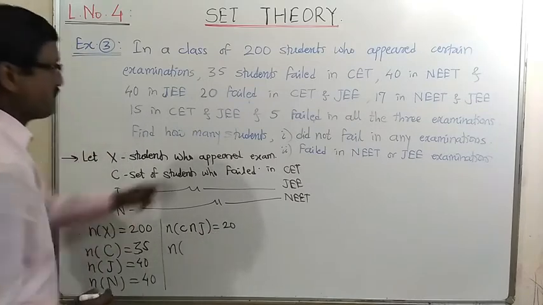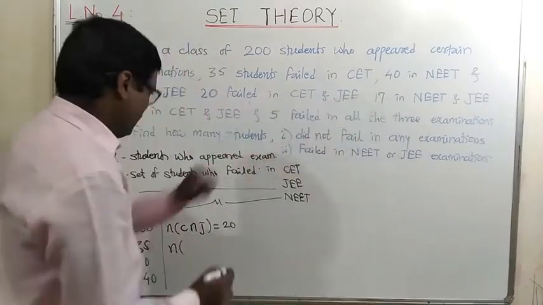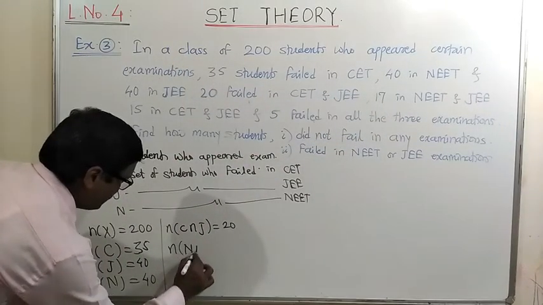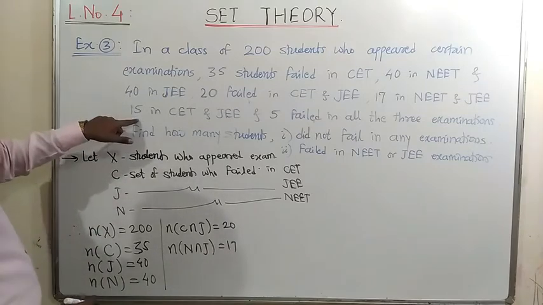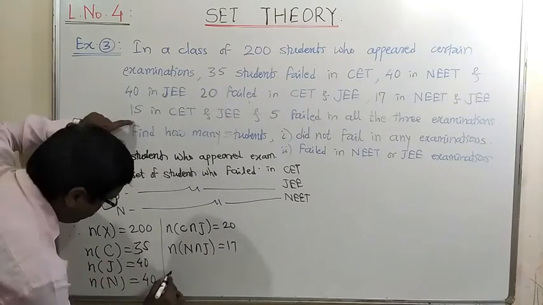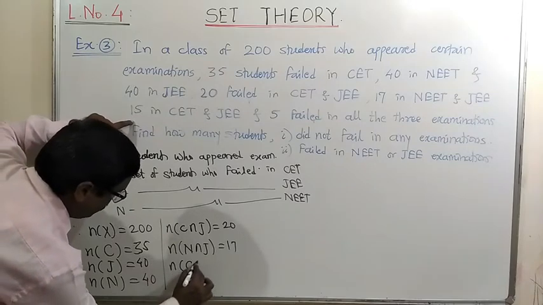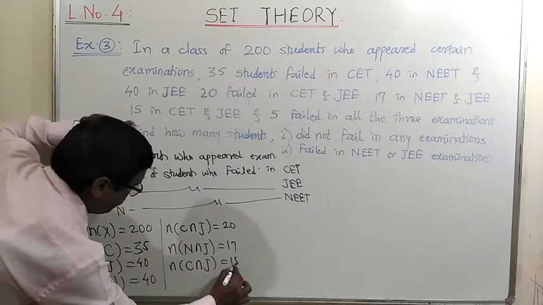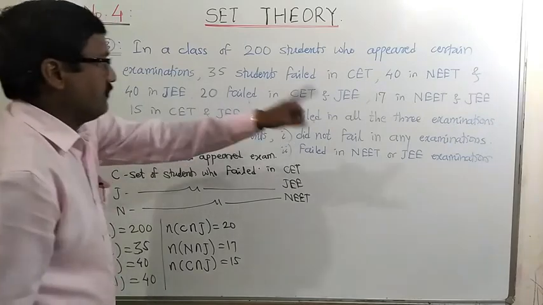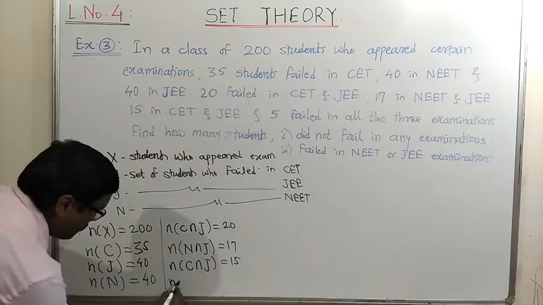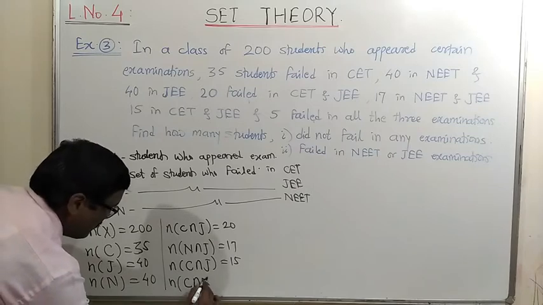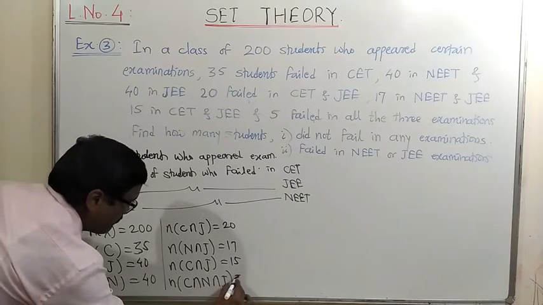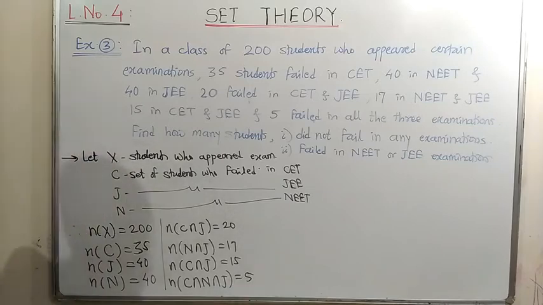Then the number of students who fail in NEET and JEE is 17. The number of students who fail in CET and NEET is 15. And the last one, 5 failed in all three examinations. It means the number of students in set C intersection N intersection J is 5.